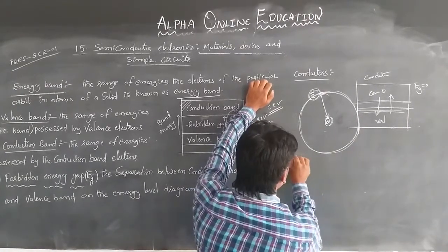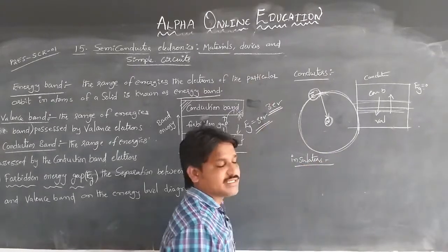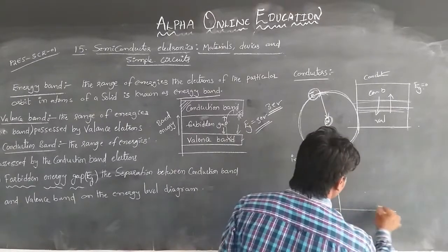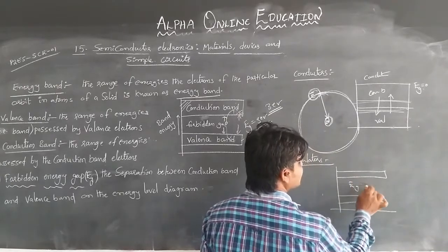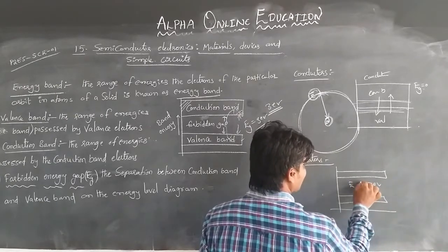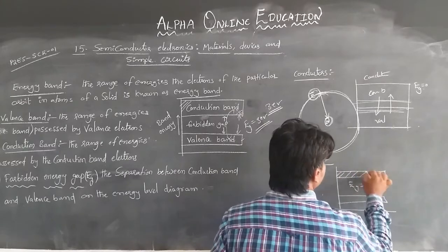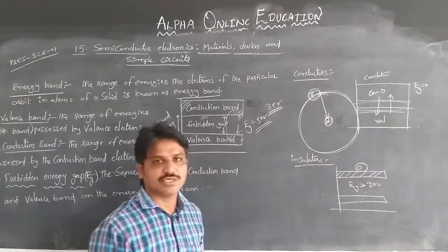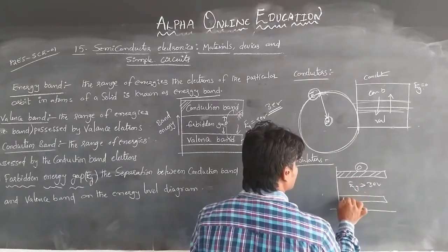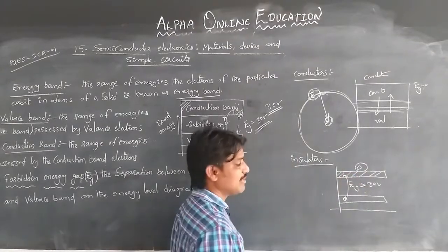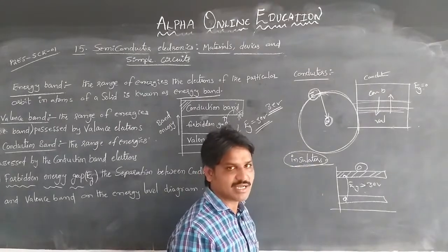Next one is insulators. In insulators, the separation between the valency band and conduction band is Eg equal to 3 electron volts, or greater than 3 electron volts. Then there is 0 conduction, 0 free electrons. No electrons will jump from the valency band to the conduction band, so the conduction will be 0. That's why the solid can be considered as an insulator.